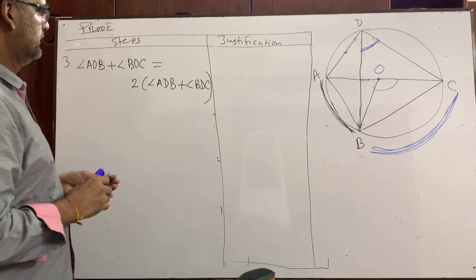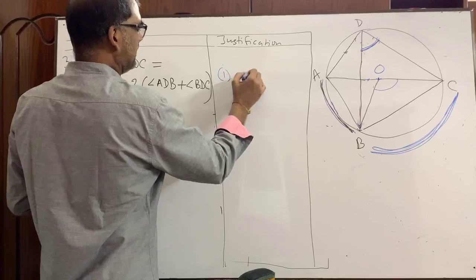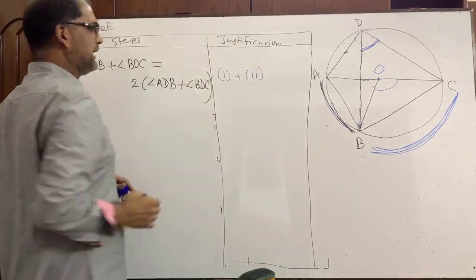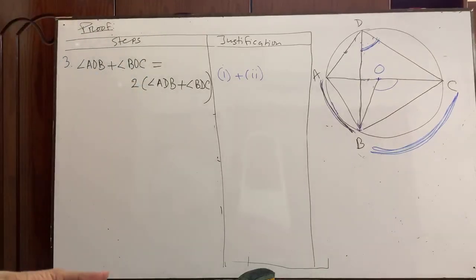By adding equations 1 and 2, we have got this: angle AOB plus angle BOC is equal to twice the sum of angle ADB and angle BDC.